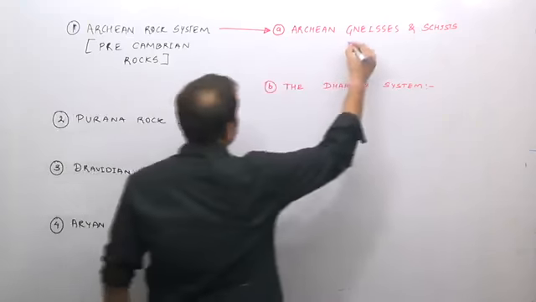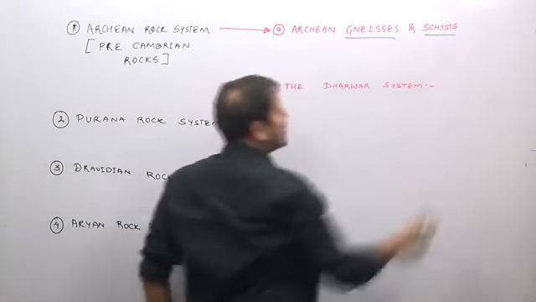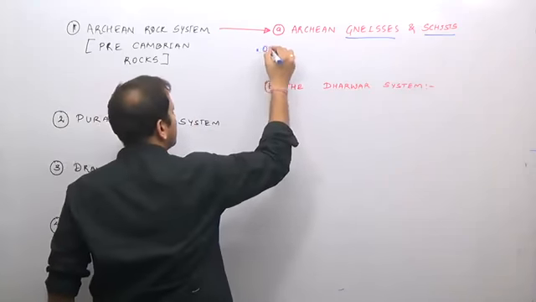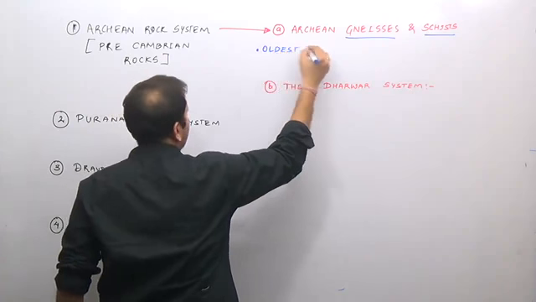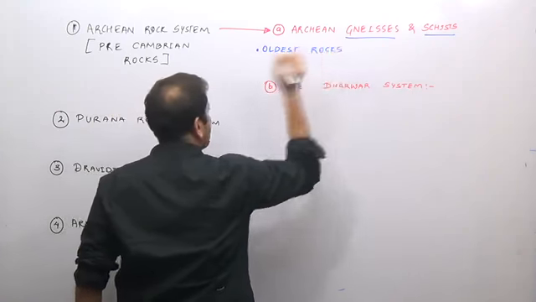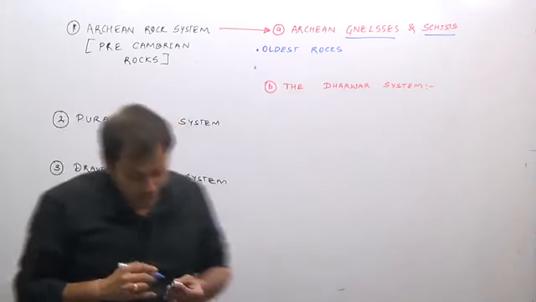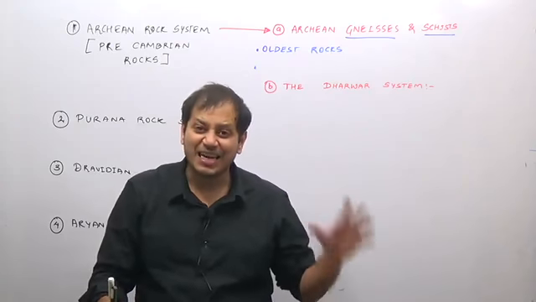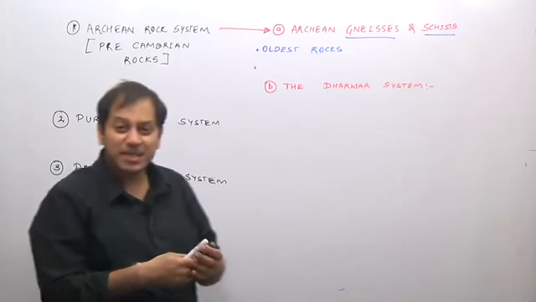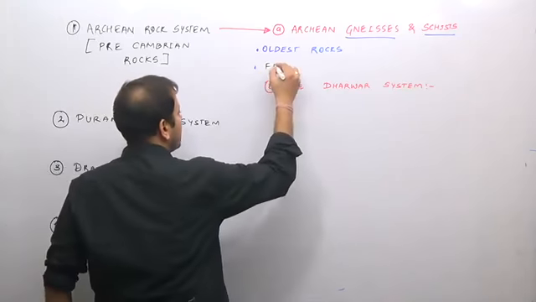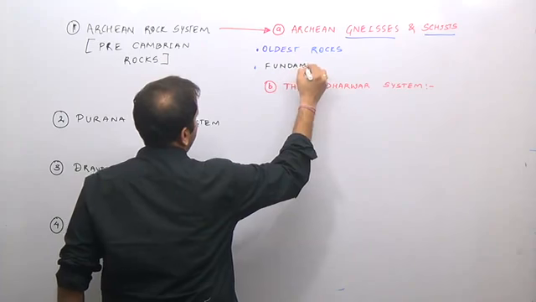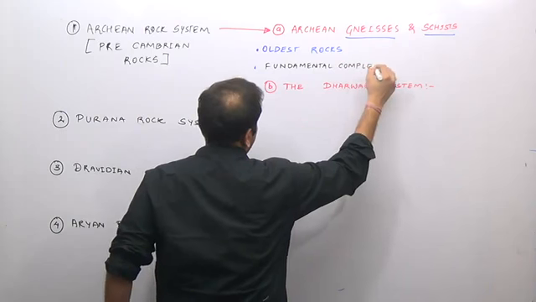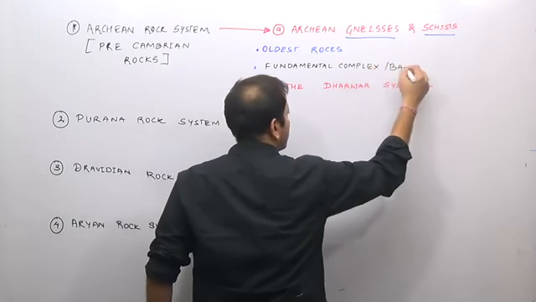By the name gneiss and schist, we know that these are metamorphic rocks. So remember, these are the oldest rocks. Because they are the oldest rocks, they are known as the fundamental complex or basement complex.